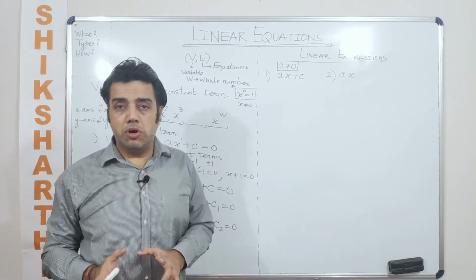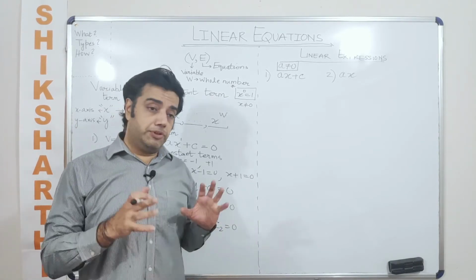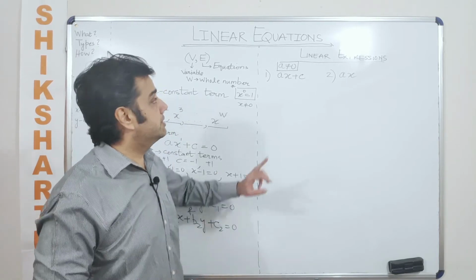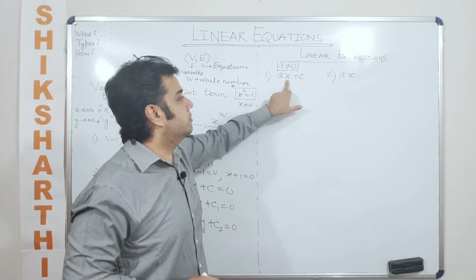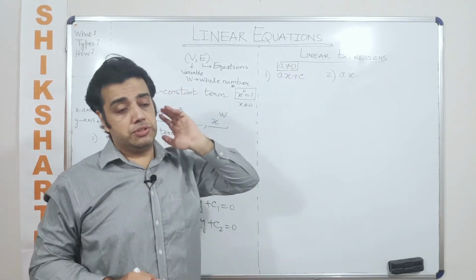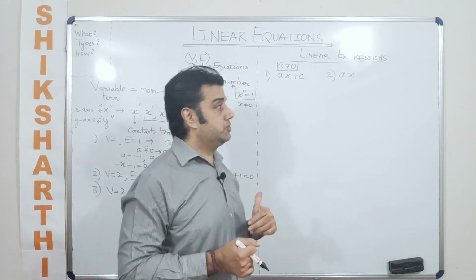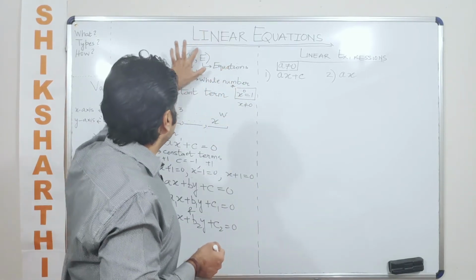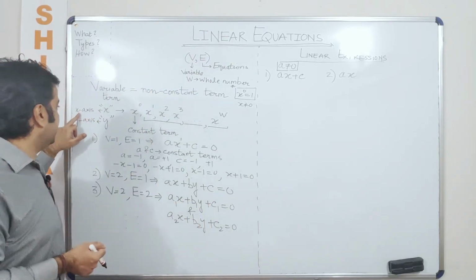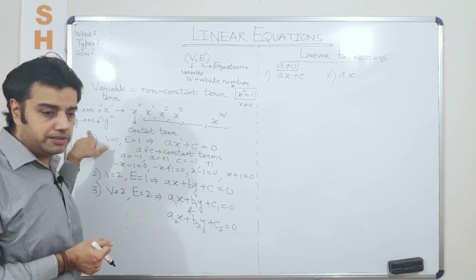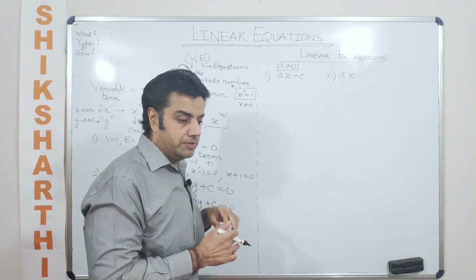A can be a real number or a can be a non-real number, which is an imaginary or a complex number. If the question tells you, if the discussion is about real numbers, in that case you will say a is a non-zero real number. Why non-zero? Because if I make it equal to 0, it is no longer a linear expression. So a point that should be made finally at this stage is, what is a linear expression? Linear expression is something which makes a line on the Cartesian plane. Line, L-I-N-E. What is a Cartesian plane? The real x-axis and the y-axis together is the Cartesian plane, real xy plane, right?